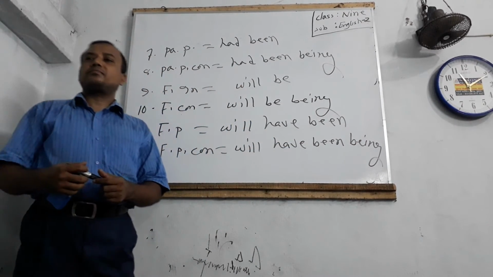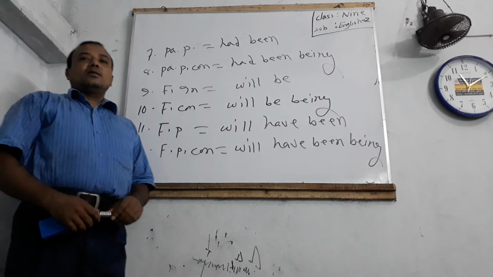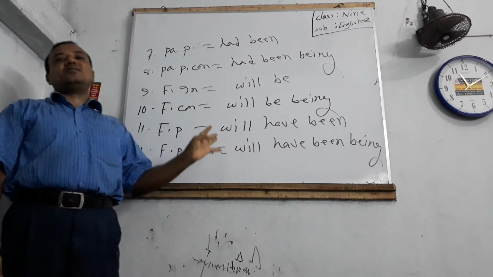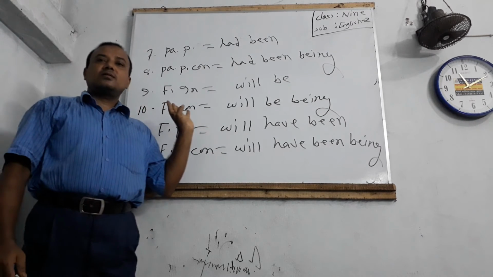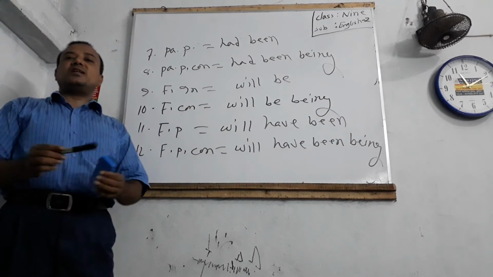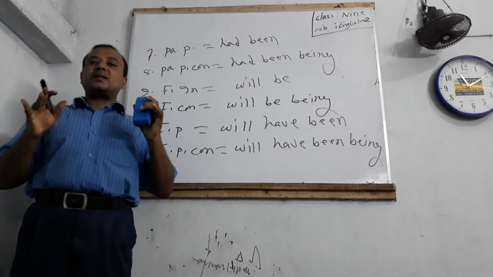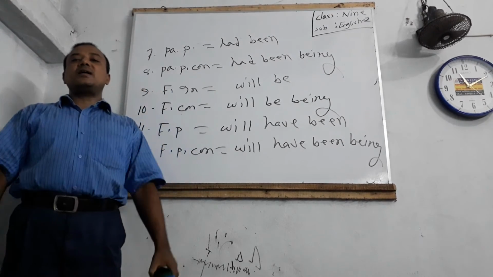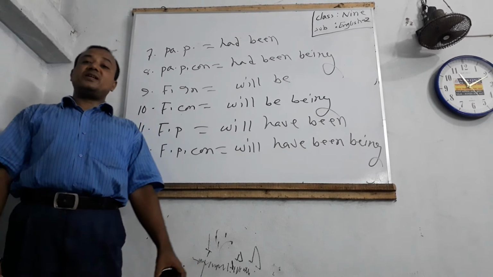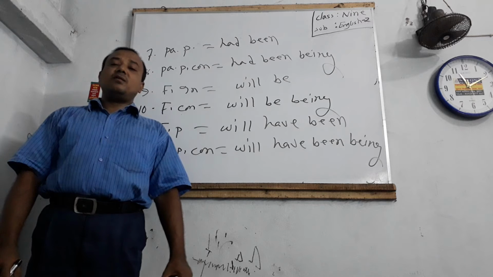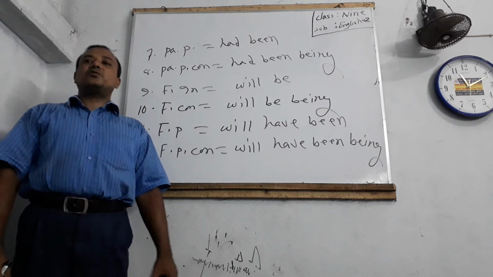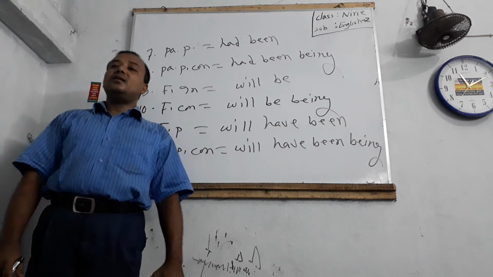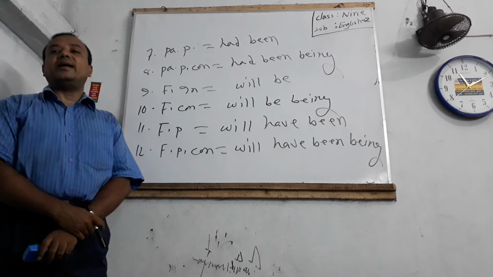Dear students, now we have learned the process of auxiliary verb patterns according to tense. Present indefinite tense: am, is, are. Present continuous: am being, is being, are being. Present perfect: have been, has been. Present perfect continuous: have been being, has been being. Past indefinite: was, were. Past continuous: was being, were being. Past perfect: had been. Past perfect continuous: had been being. Future indefinite: will be. Future continuous: will be being. Future perfect: will have been. Future perfect continuous: will have been being.